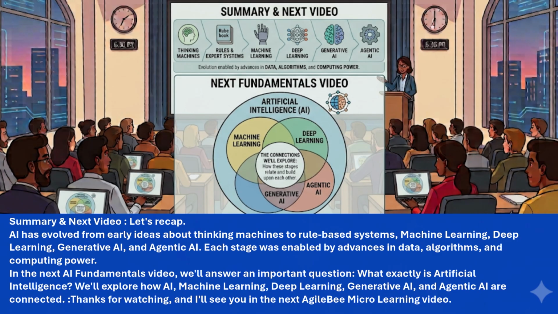Summary and next video. Let's recap. AI has evolved from early ideas about thinking machines to rule-based systems, machine learning, deep learning, generative AI, and agentic AI. Each stage was enabled by advances in data, algorithms, and computing power.